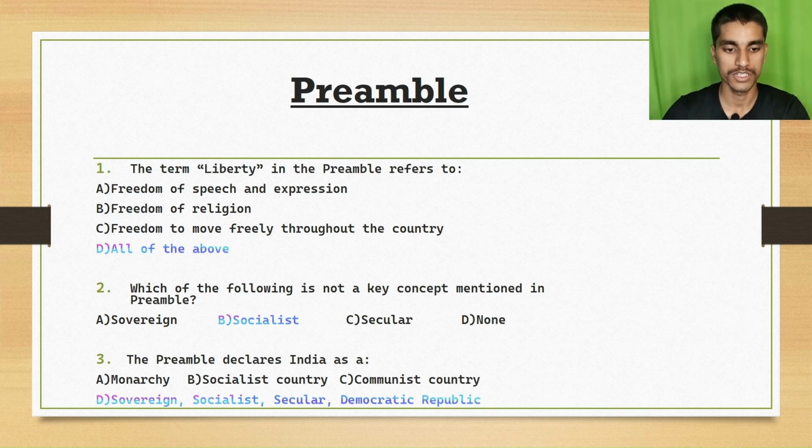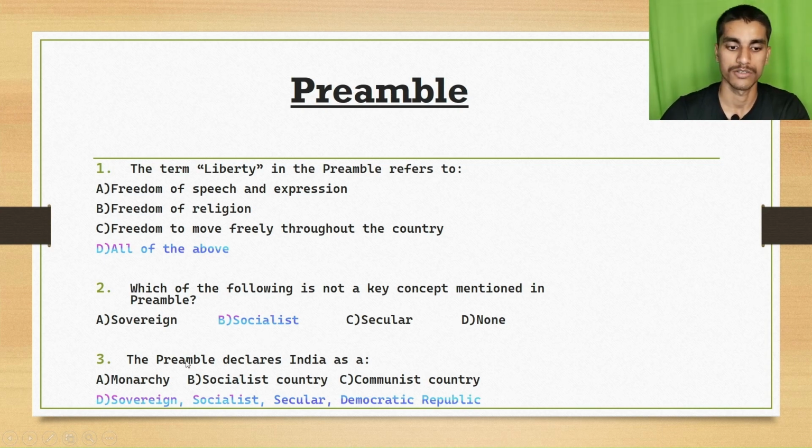Question number 2: which of the following is not a key concept mentioned in the preamble? Option A is sovereign, option B socialist, option C secular, option D none of these. The right answer is B, socialist.